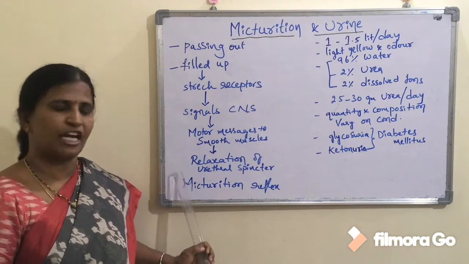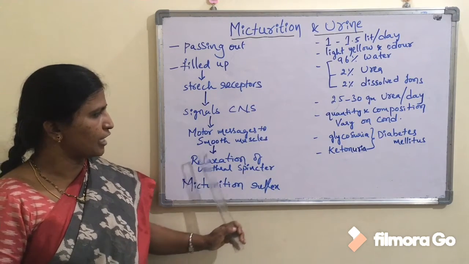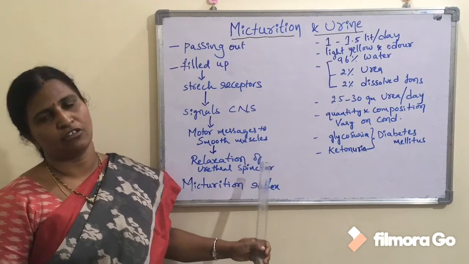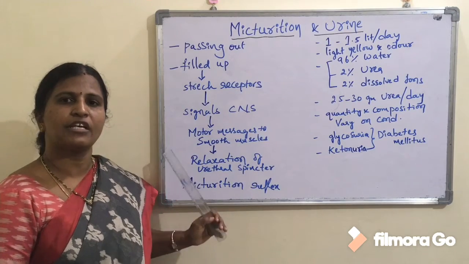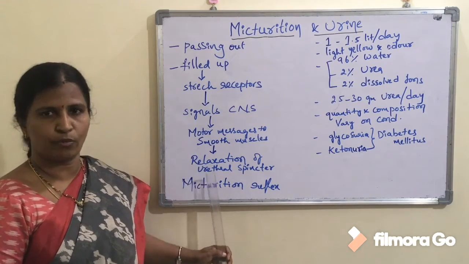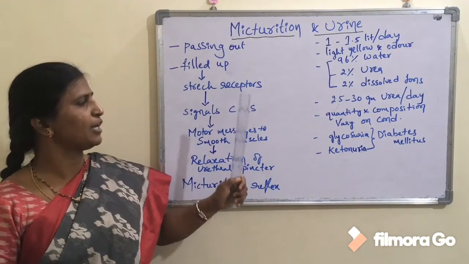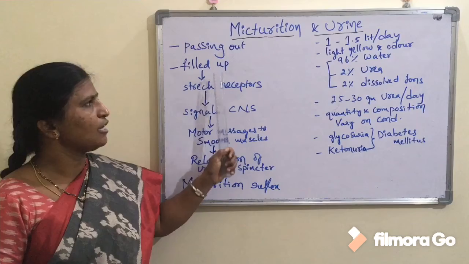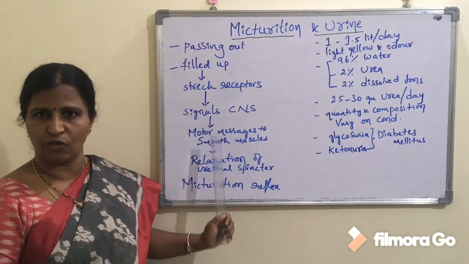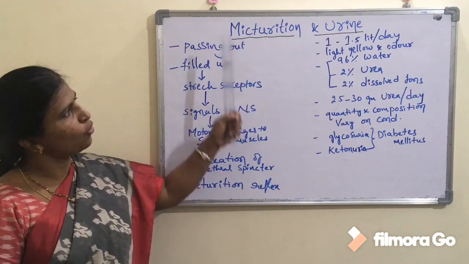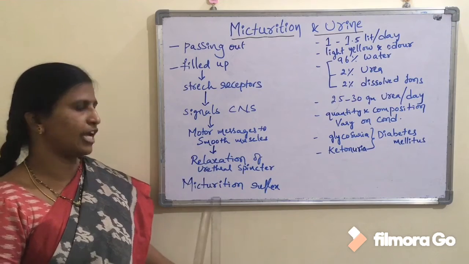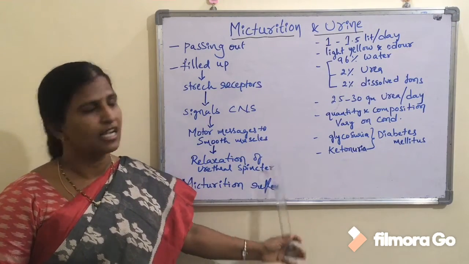At the same time, the relaxation of the urethral sphincter also occurs, due to which the urethra is going to be open, so that the urine which is present in the urinary bladder is going to be passed out, and it is a voluntary action. This whole neural mechanism is known as the micturition reflex.